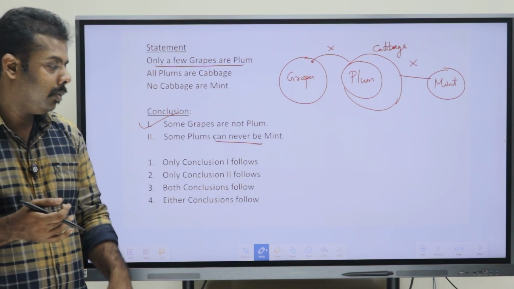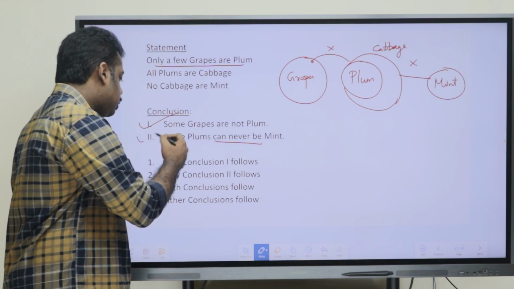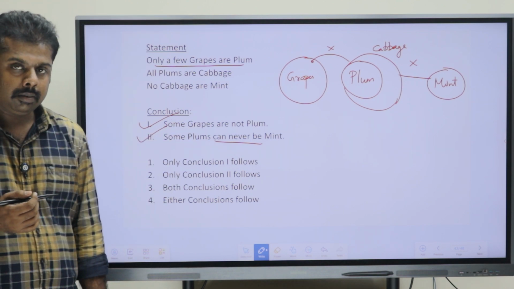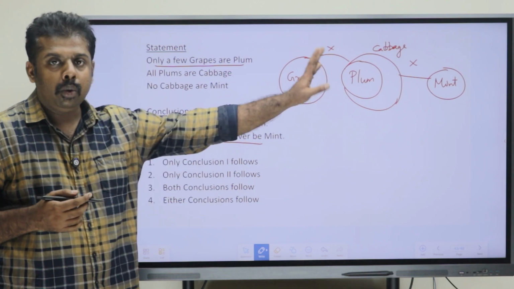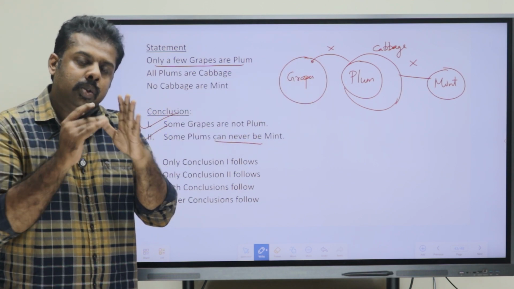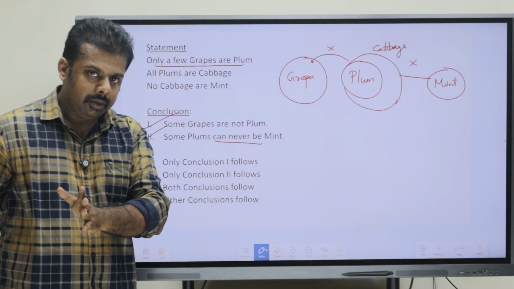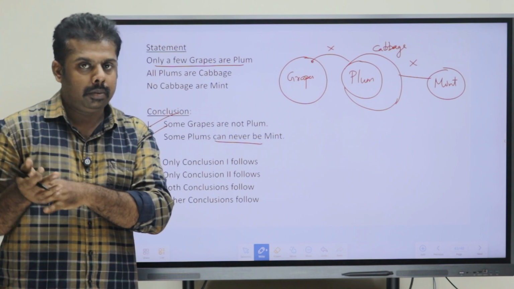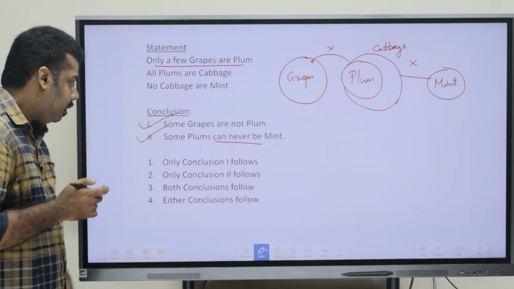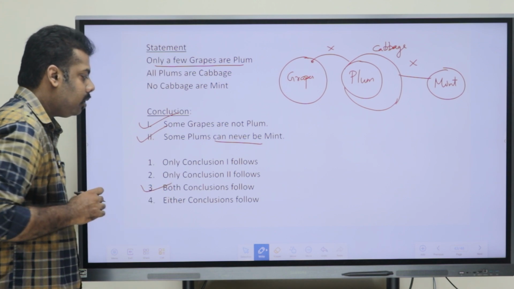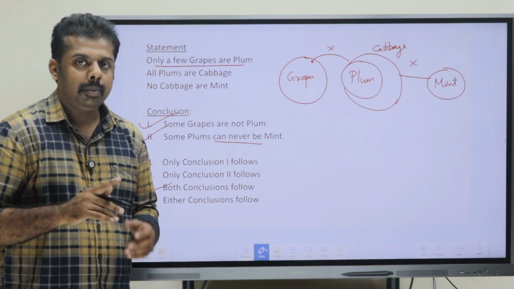No, it is not a possibility. So that's why we can say this can never be mint is right, because we already know they have a no relation. So any other relation, we can automatically say it is not possible. So both are right. So which option is our answer? Both conclusions follow will be the answer.